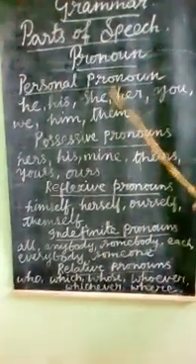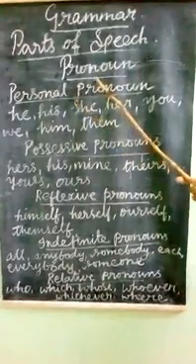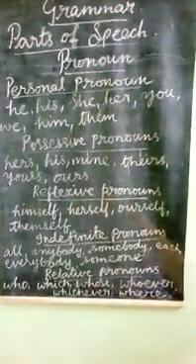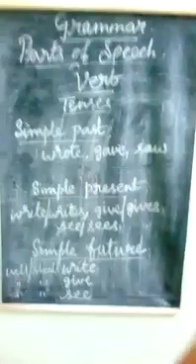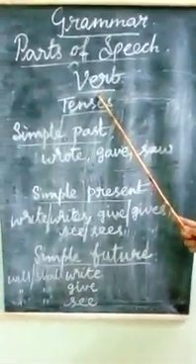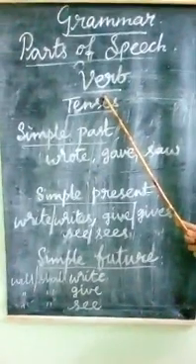Now we have learned the types of pronouns. These are the types of pronouns. So the next part is verb. So what is a verb? A verb is a word which shows action. All the action words are called verbs.